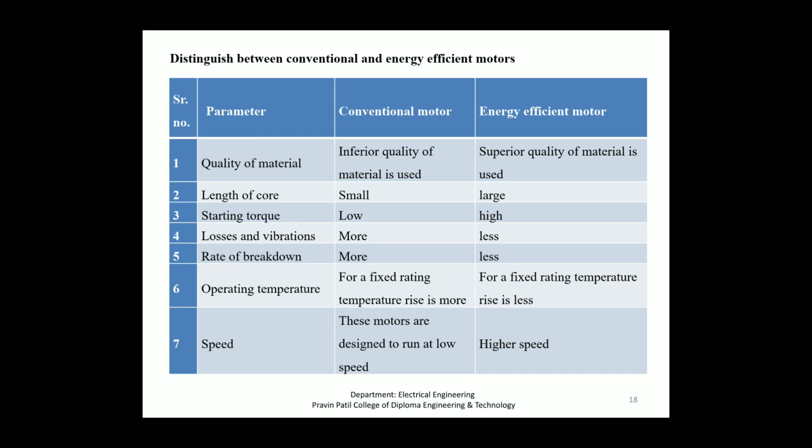In that we start the difference between conventional or standard motors and energy efficient motors. There is a comparison between standard motor and energy efficient motor on the basis of the following parameters. The first, quality of material. In standard or conventional motor, inferior quality of material is used, but in energy efficient motor, superior quality of material is used. Length of core in standard or conventional motor is small, but in energy efficient motor it's large.